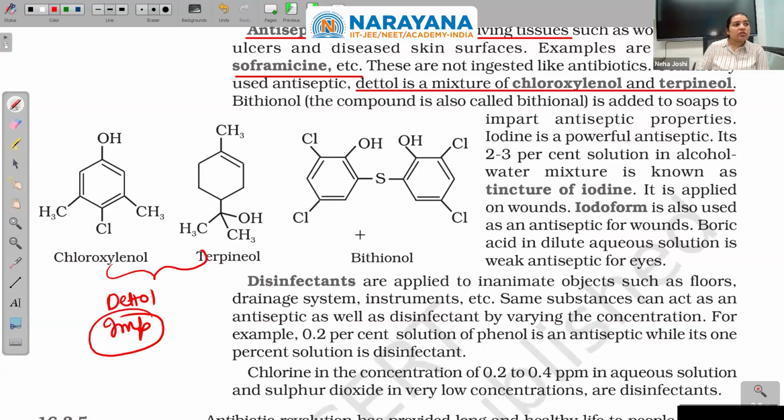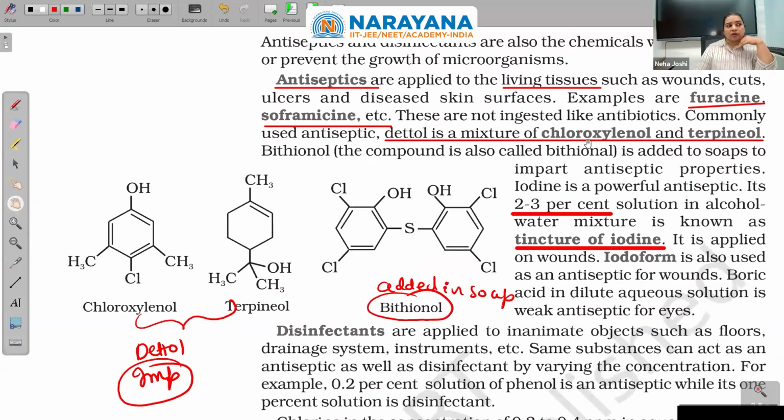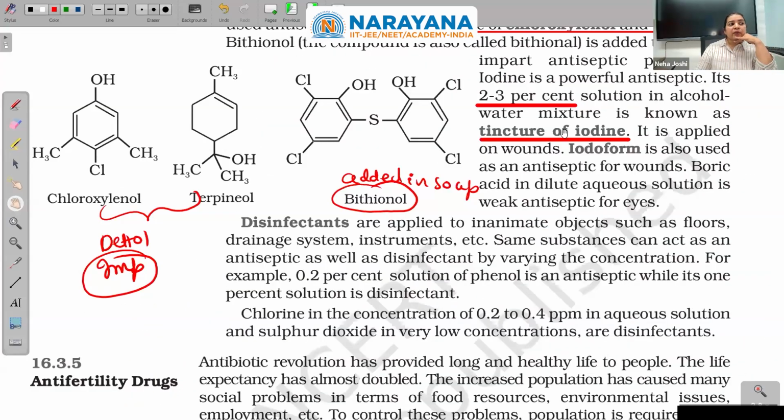Bithionol is added to soaps to impart antiseptic properties. Iodine is a powerful antiseptic. Its 2 to 3% solution in alcohol-water mixture is known as tincture of iodine. Only 2 to 3 percent is what we want. It is applied on wounds.